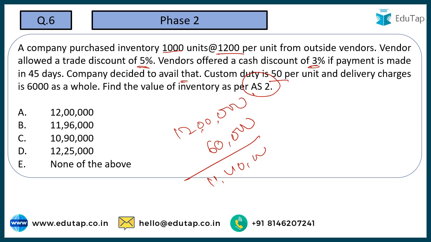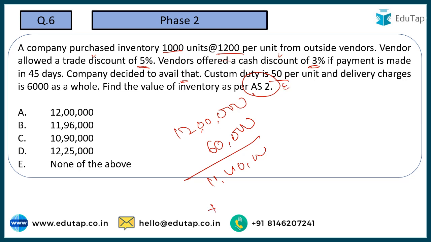Now this accounting standard 2 you have to follow to arrive at the value of the inventory. Very important thing you have to remember: any expense related to inventory, you have to include it here, but you have to understand the distinction between the trade discount and cash discount. Whatever trade discount you are getting, you would reduce from the value of the inventory, but cash discount is not reduced from the value of the inventory. Rather, it is separately treated in the profit and loss statement. It is not adjusted from the value of the inventory. So this is something you have to remember. Rest, you have to include all these things.